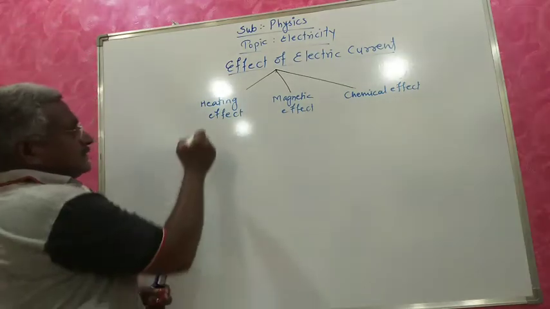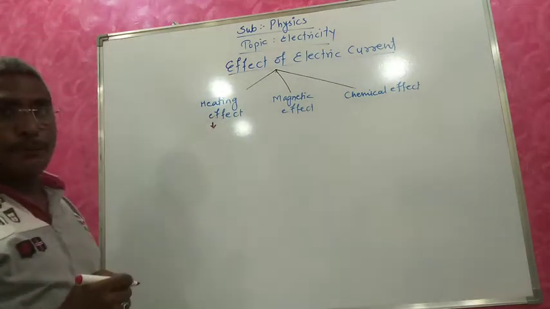In general, let us discuss the meaning of the heating effect of electric current.